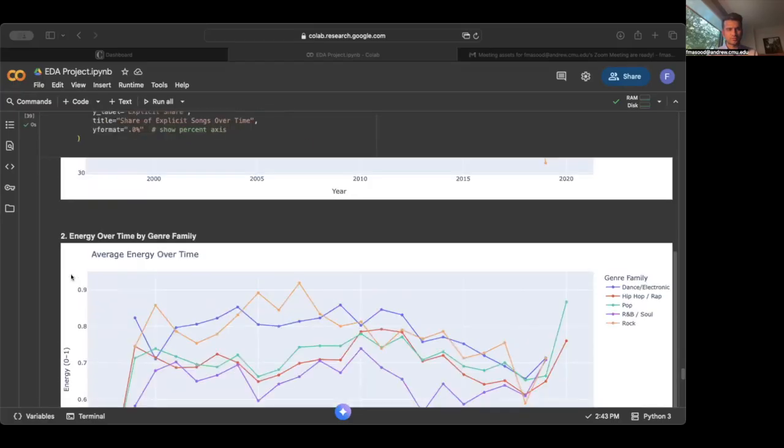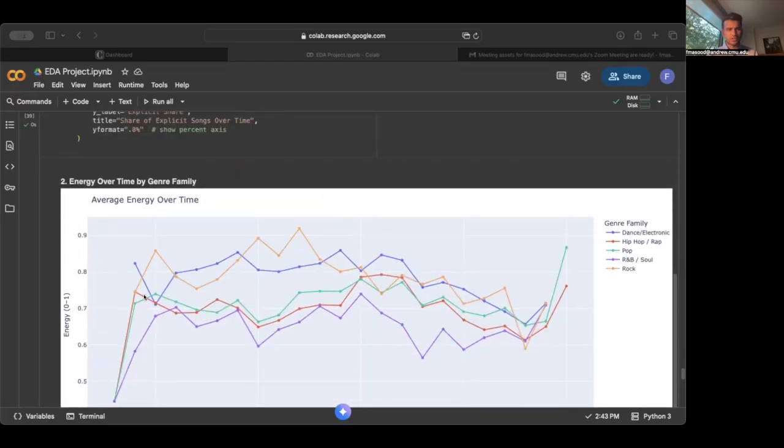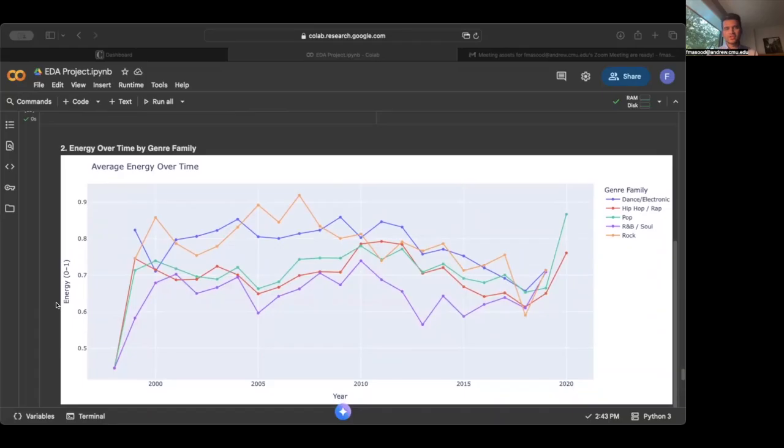Let's just go over some time series analysis now. So, energy over time. We can see that rock and dance electronic music maintained the highest energy levels, though all genres experienced a mild dip around the 2010s. Pop saw a late rebound, reflecting more vibrant production styles.